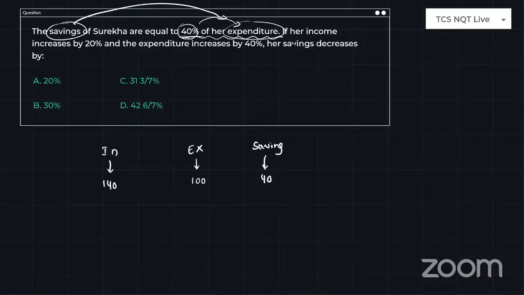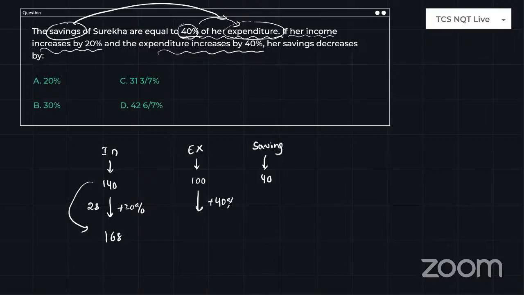Just look at the second condition. If her income is increased by 20%, tell me, 10% is 14, 20% is 28. So what will be the increased one? 168. And the expenditure is increased by 40%, which is nothing but 140 rupees. Then what will be the savings? Income is 168, expenditure is 140, then savings is 28 rupees.